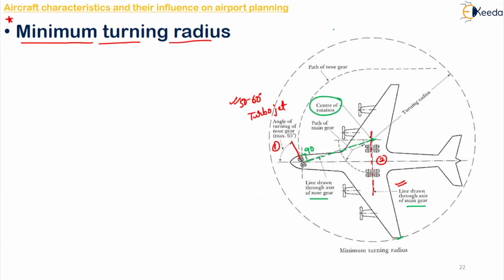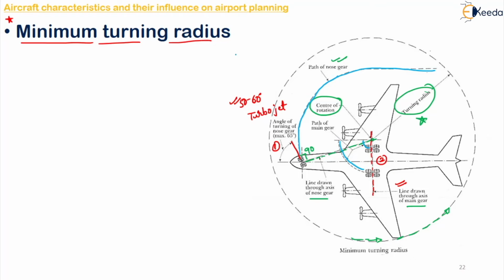From this you will draw a circle in this direction. You will draw a circle, right? This is the minimum turning radius which we will get here. Anywhere you take, this will be the minimum turning radius. Also from this you can draw the path of your nose gear. When it is turning, your nose gear will move in this path shown, and your main gear will move in this path shown. This will move in this direction, and this will move in this direction. See, this is the path of your nose gear, and this is the path of your main gear. When turning, this is how it will move.